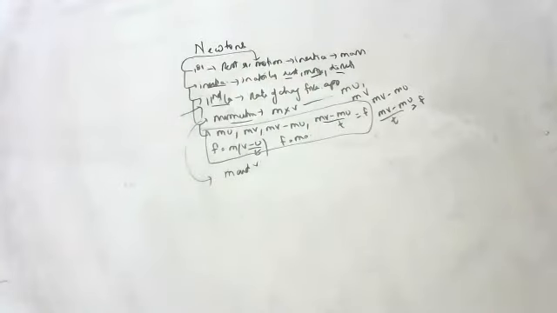One second, children. Product of mass and velocity is called momentum, children.